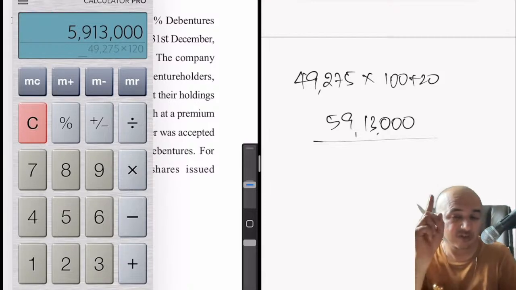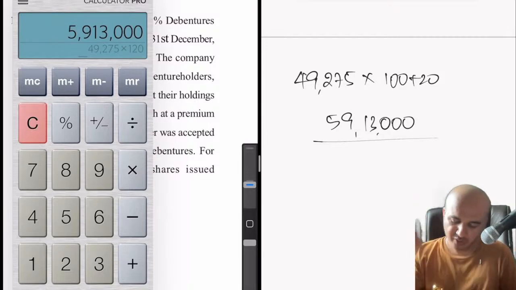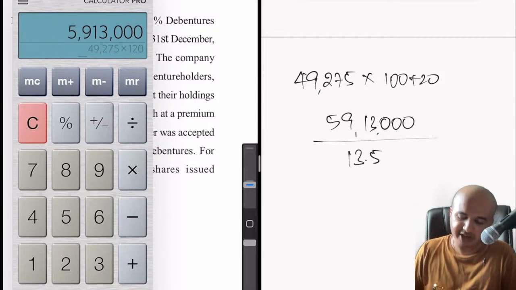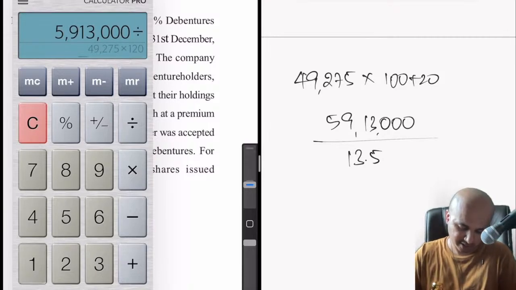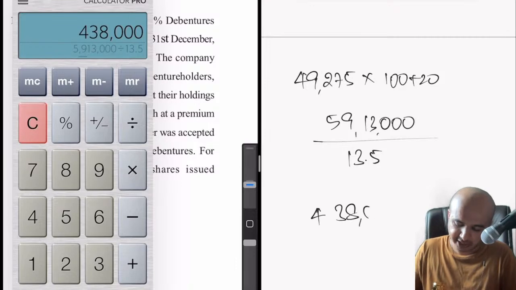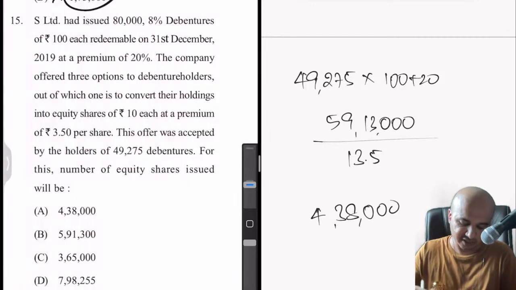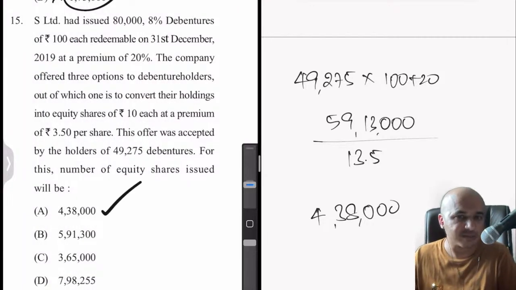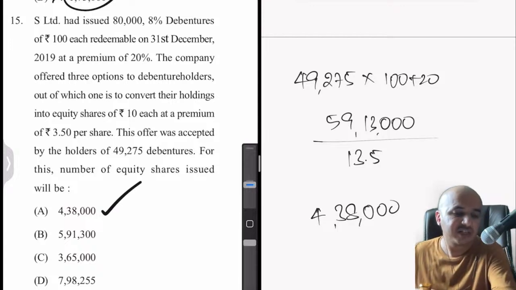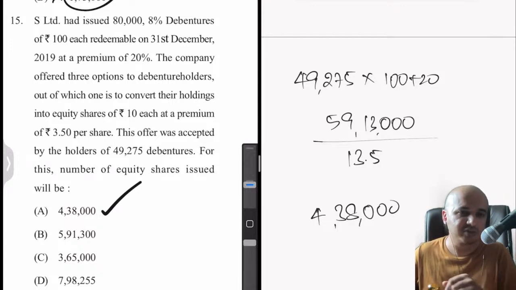That means every share will be worth 13.5, 10 rupees plus 3.5. So this divided by 13.5, 4,38,000 equity shares is what we have to issue to these debenture holders to convert their existing debentures into equity shares.